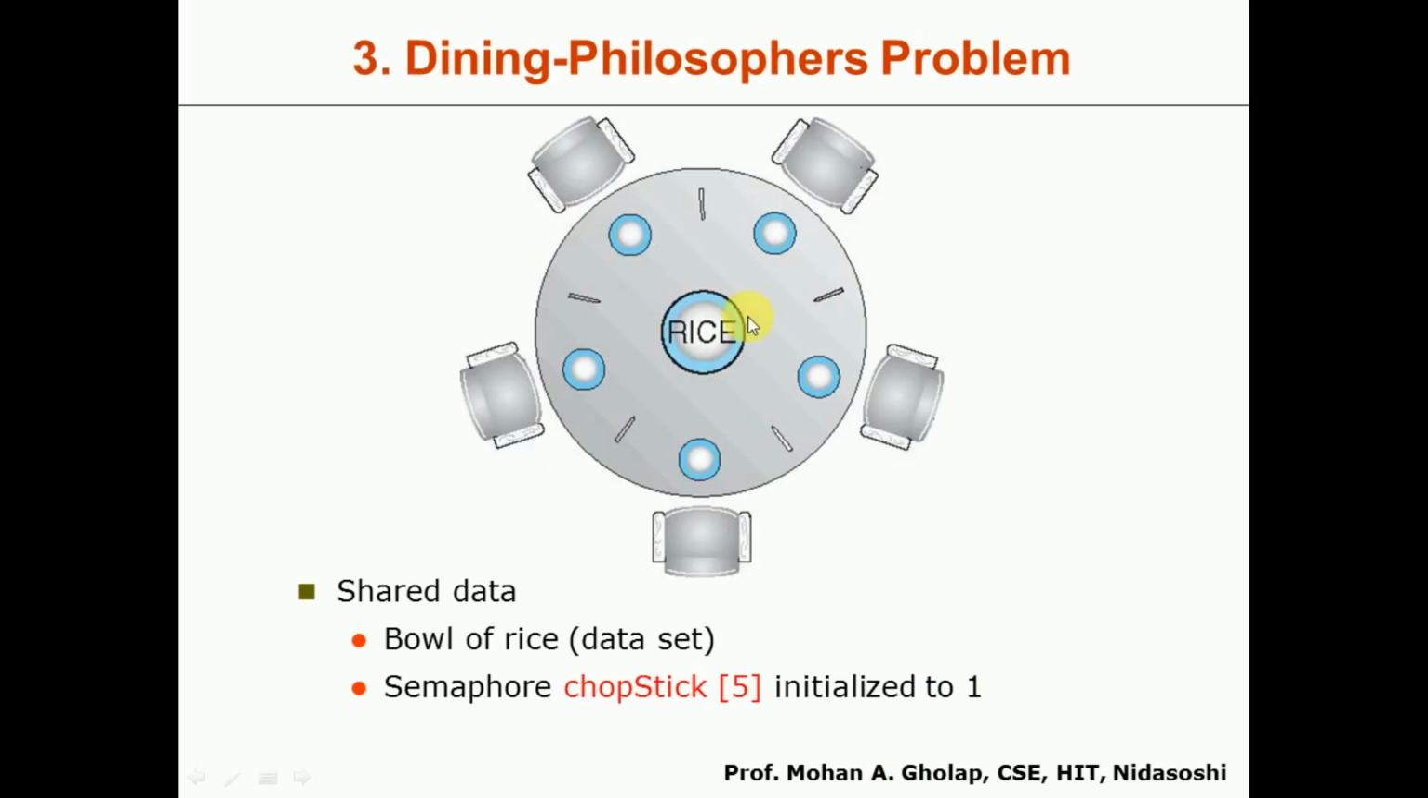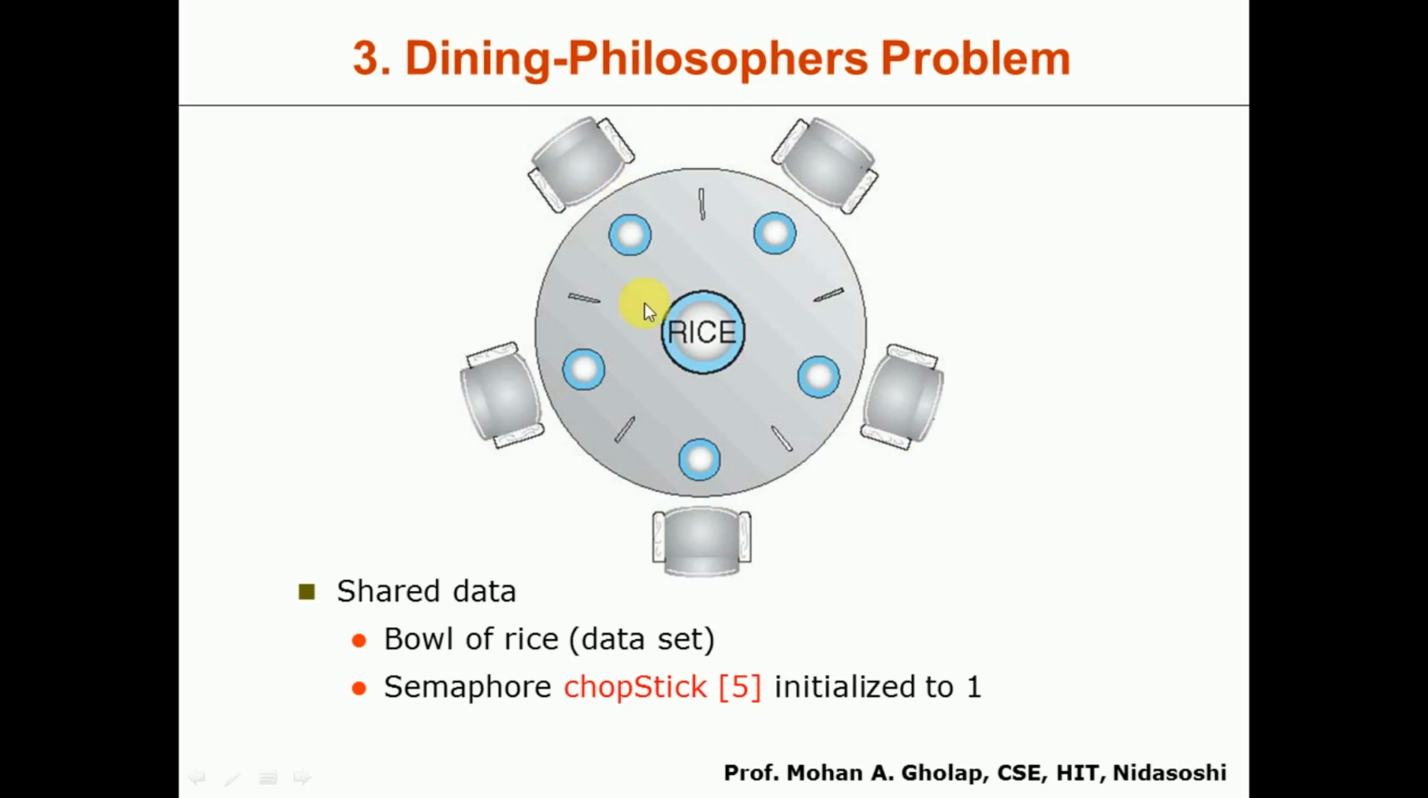Next we'll see the third classical problem, the dining philosophers problem. Here you can see this particular figure. The circle arrangement in the middle indicates a table, and around it we have 5 chairs. On these 5 chairs we have the 5 philosophers. They will be performing two tasks: whenever they get hungry, they will be eating, and at other times they will be thinking.